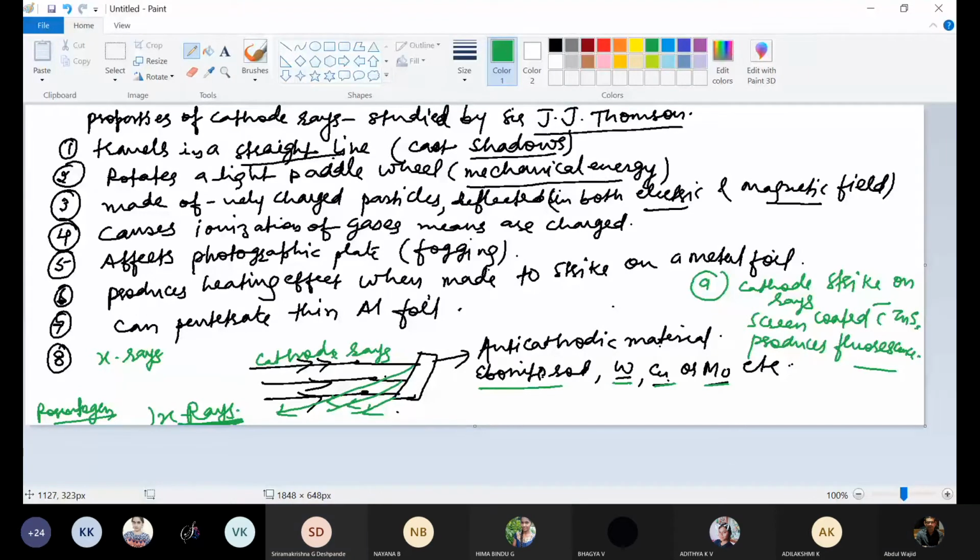Okay, fine. So this was all about the properties of cathode rays. As high-speed cathode rays strike molecules of gas placed in the discharge tube, they knock out one or more electrons from them and result in the formation of positive ions. So as cathode rays are there, anode rays are also there. These are called anode rays, canal rays, or positive rays.